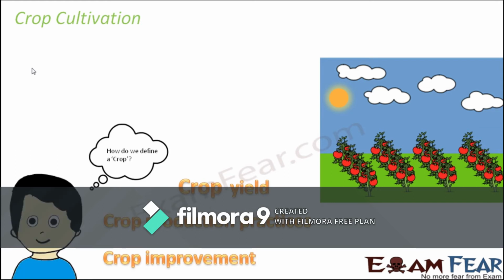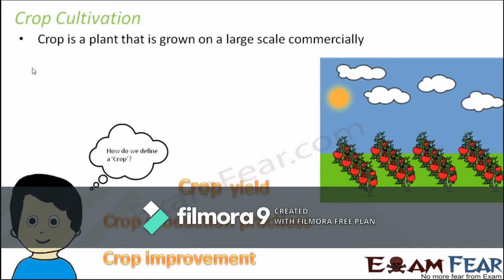What is crop cultivation? Before that, how do we define a crop? A crop is a plant that is grown on a large scale commercially. A plant which we grow in our garden, in a small area, maybe just one tomato plant, we call it a plant. But when we grow, say, 10,000 tomato plants in a huge stretch of land, we do not call it a plant anymore.